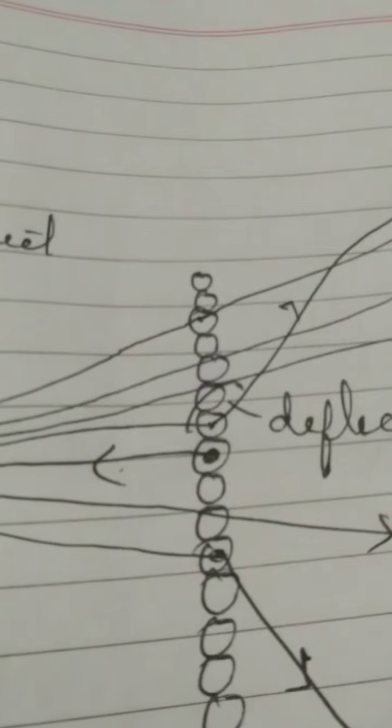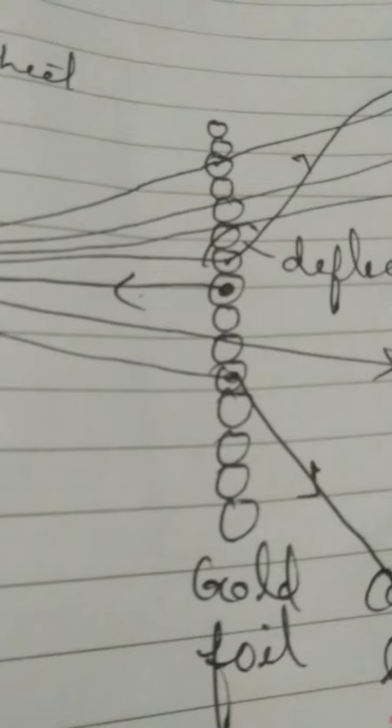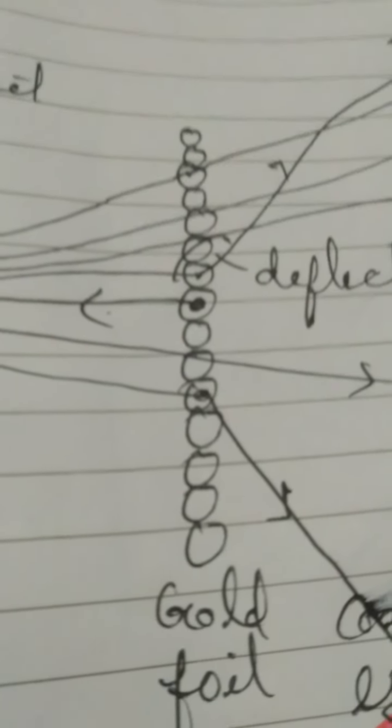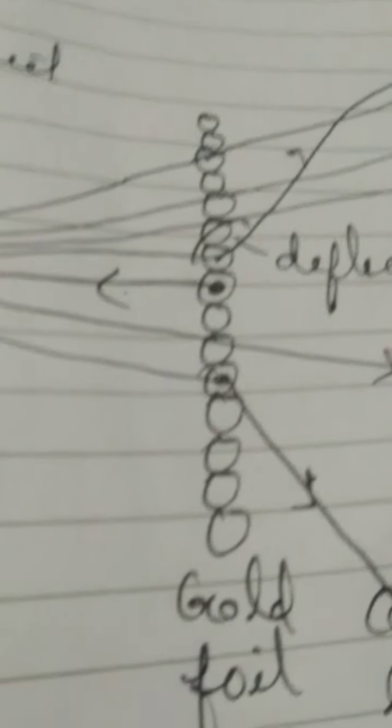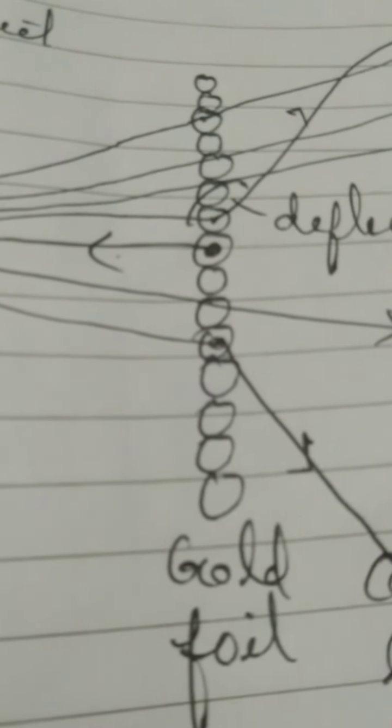It has not allowed the alpha particle to cross by, like here in these cases it is crossing, but here you can see that one of the rarest observations was that out of around 12,000 alpha particles, one is bouncing back. So that bouncing back explanation could not be given by just the positive or electrostatic repulsion.